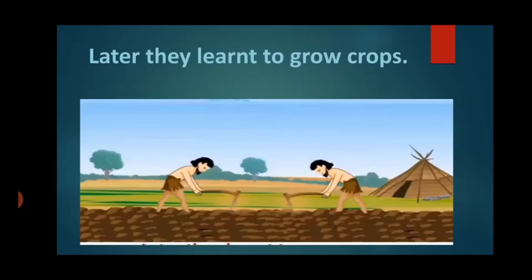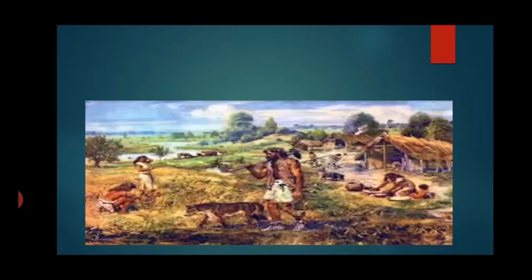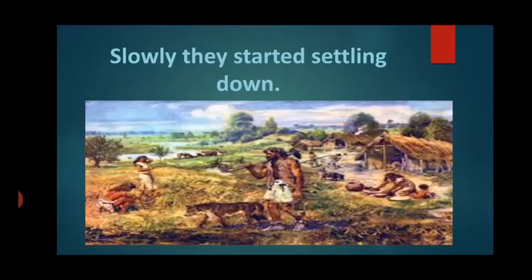See, so man slowly started farming and slowly started settling down also. So can you see here? They have some houses, alright, and they are farming. You can see a man and a woman cutting some grass or something. And you will also notice a very important thing.